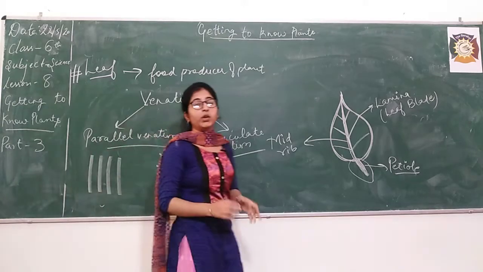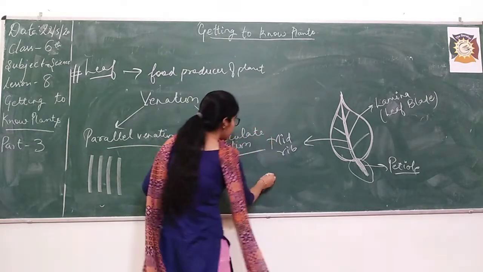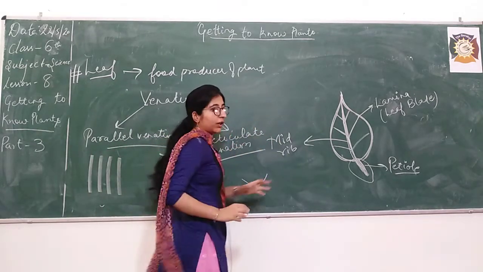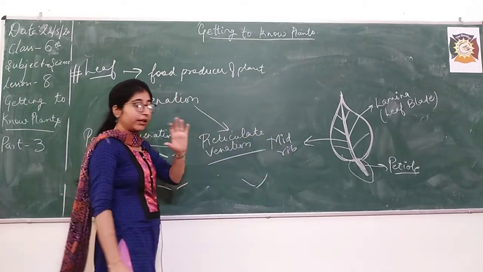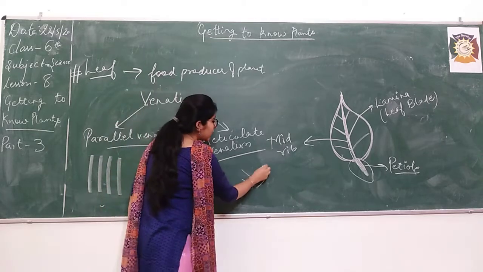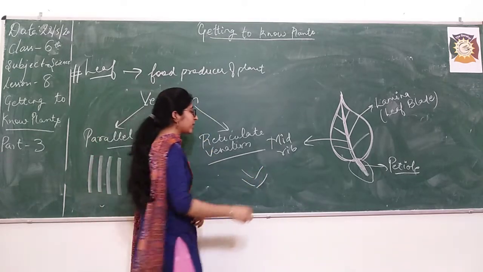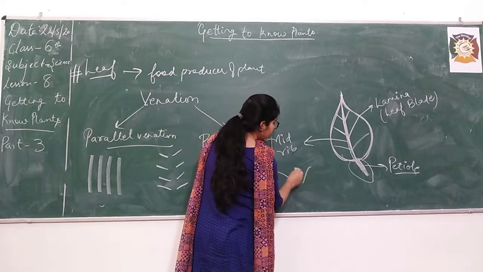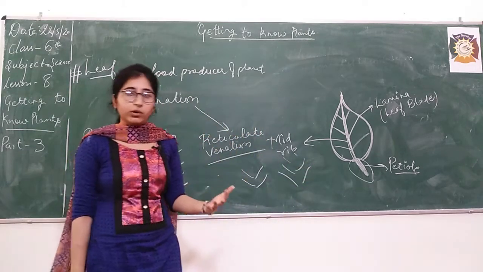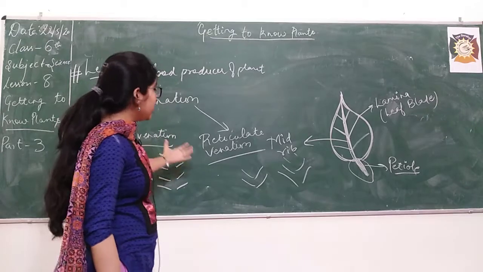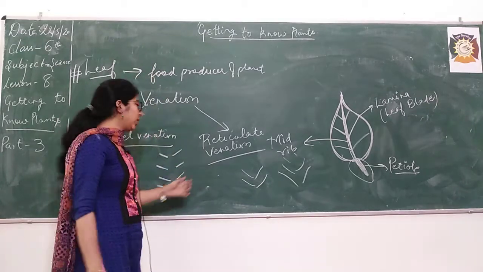And in reticulate venation, there is a net-like formation. If you have seen a spider web, it is somewhat like that. In some leaves, there are lines forming the shape of a net or a web. That kind of arrangement is known as reticulate venation.